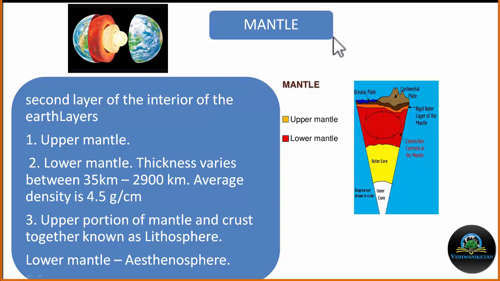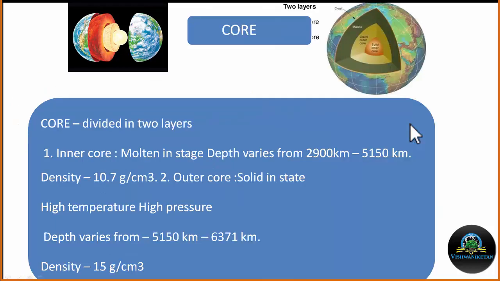The upper portion of the mantle and the crust together form the lithosphere, while the lower mantle is termed the asthenosphere. Now the third layer of the Earth is the core, which is again divided into the outer core and the inner core. The outer core is molten.